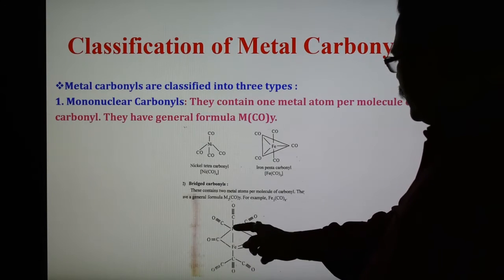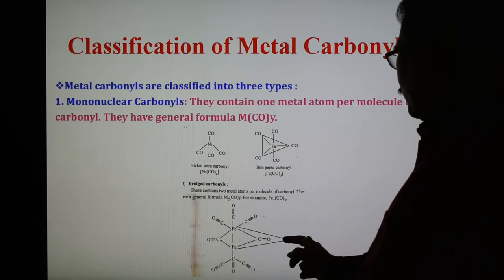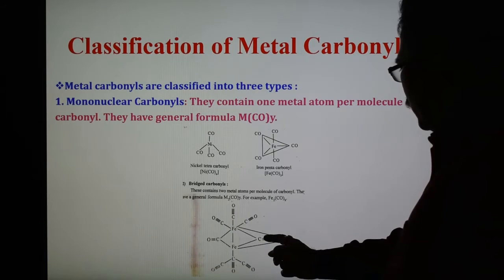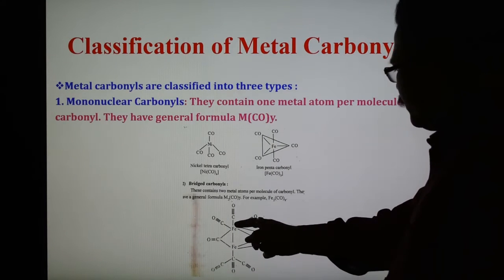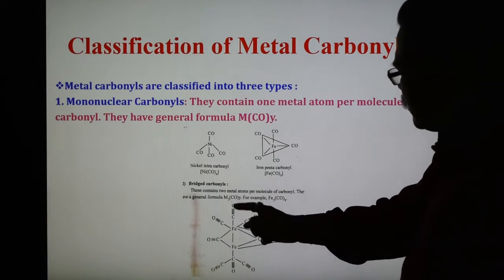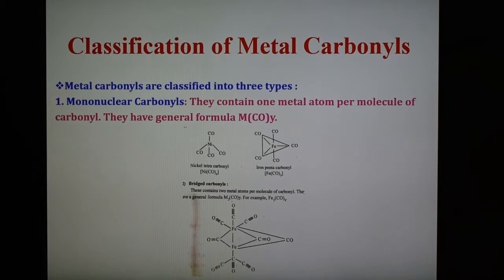Here there is an Fe-Fe metal bond. Counting the CO groups, 1, 2, 3, 4, 5, 6, 7, 8 and 9, the total carbonyl groups are 9. This is known as bridge because these three are the bridge between the two metals. So here there are two types of carbonyl: terminal, and these three are the bridge carbonyls, because they are present between the two metals. Therefore this carbonyl is known as bridge carbonyl.